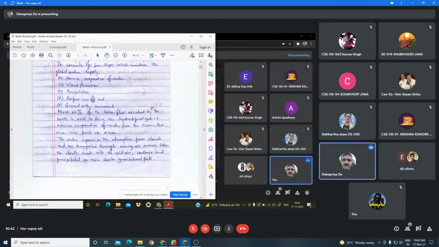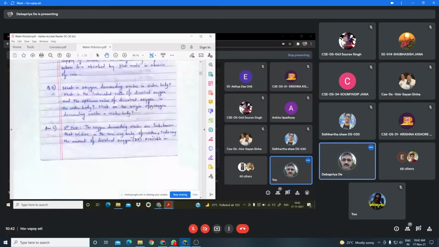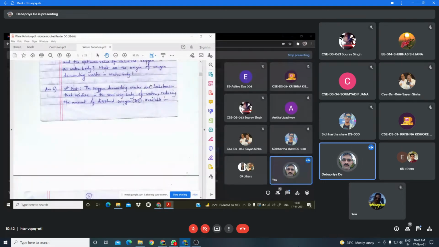Now, in water pollution, the main thing is the oxygen demanding waste. That means the substance which will consume the dissolved oxygen. Oxygen demanding waste means if those wastes are mixed with water, they can consume oxygen from the water body, and as a result the oxygen concentration in the water body is decreased. If the dissolved oxygen content is decreased, then the water becomes polluted.